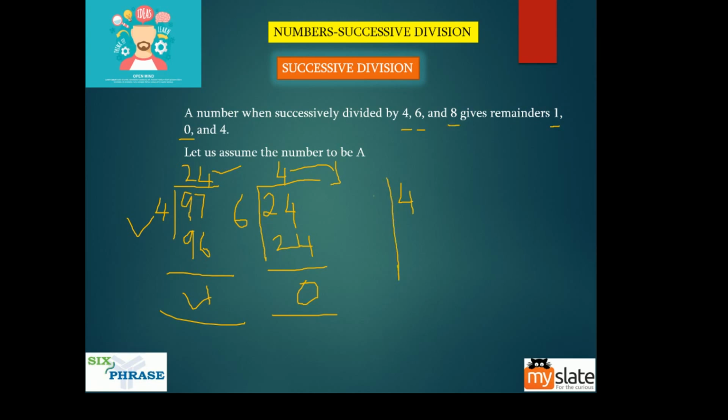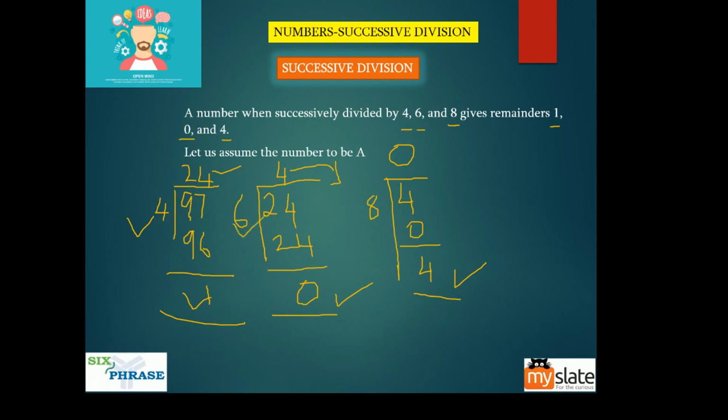The quotient is 0. So the remainder will be 4. Okay, so did you get 4? Yes. So for 4, 6 and 8 divisors, the remainder you get is 1, 0 and 4. See, for 4, 6 and 8, you are getting 1, 0 and 4 as the remainders.